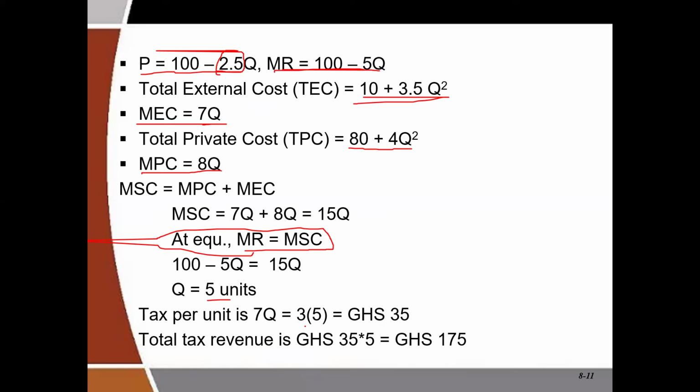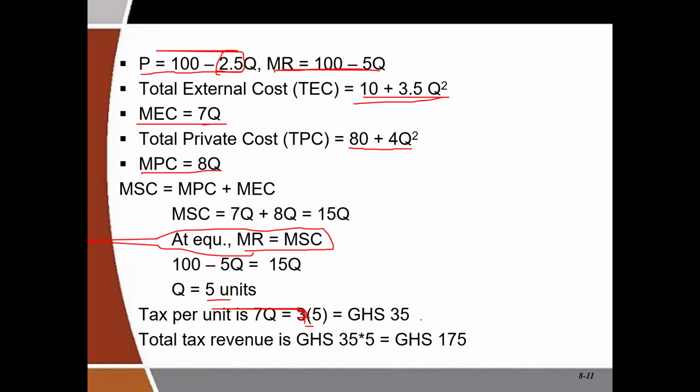So when you put the 5 units in the function, it is supposed to be 7 times 5, because the marginal external cost is 7Q. So 7 times 5, we are going to get 35 cedis per unit. Once they are producing 5 units and the tax is 35 cedis per unit, the government is going to generate a total tax revenue of 35 times 5, and that is 175 cedis.